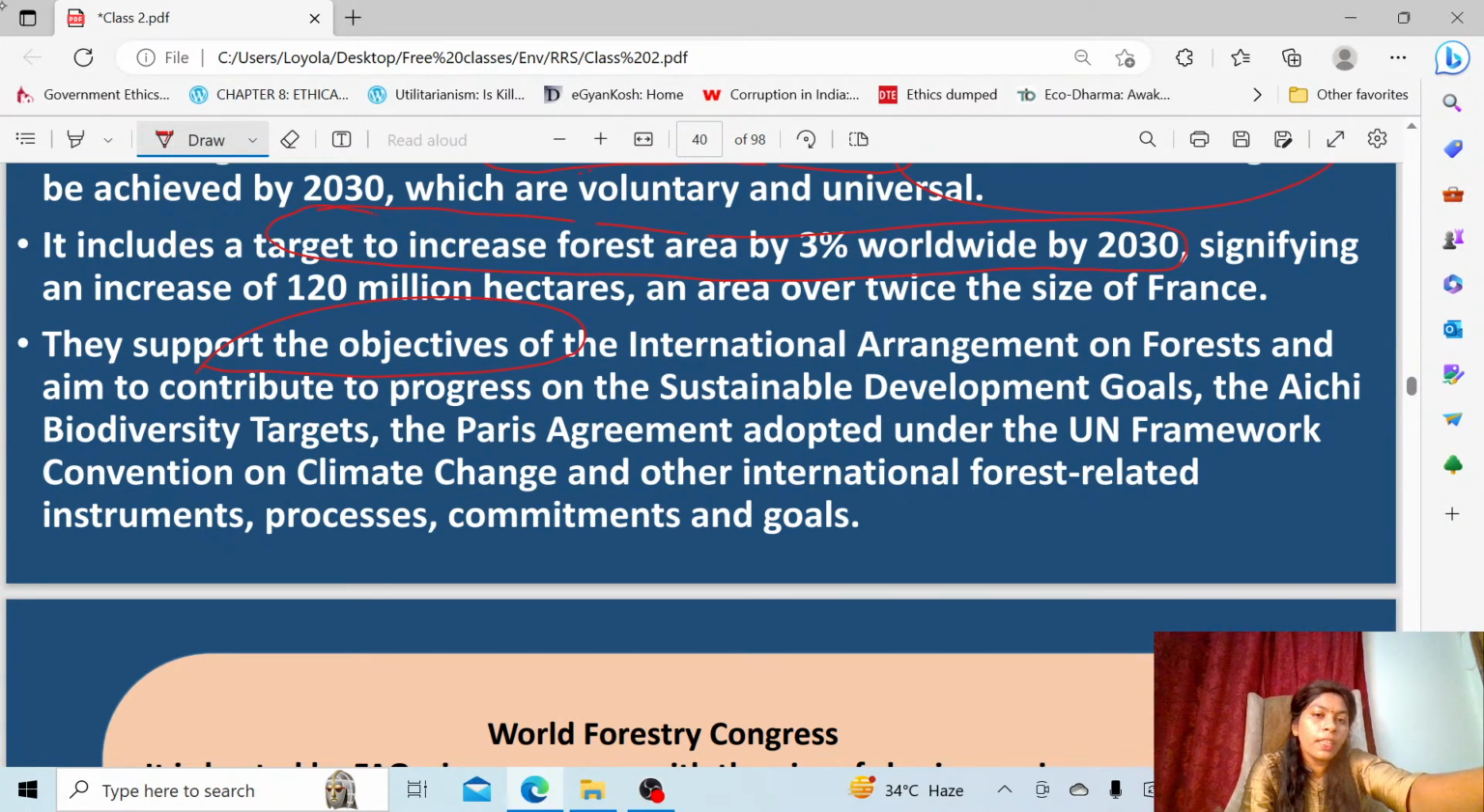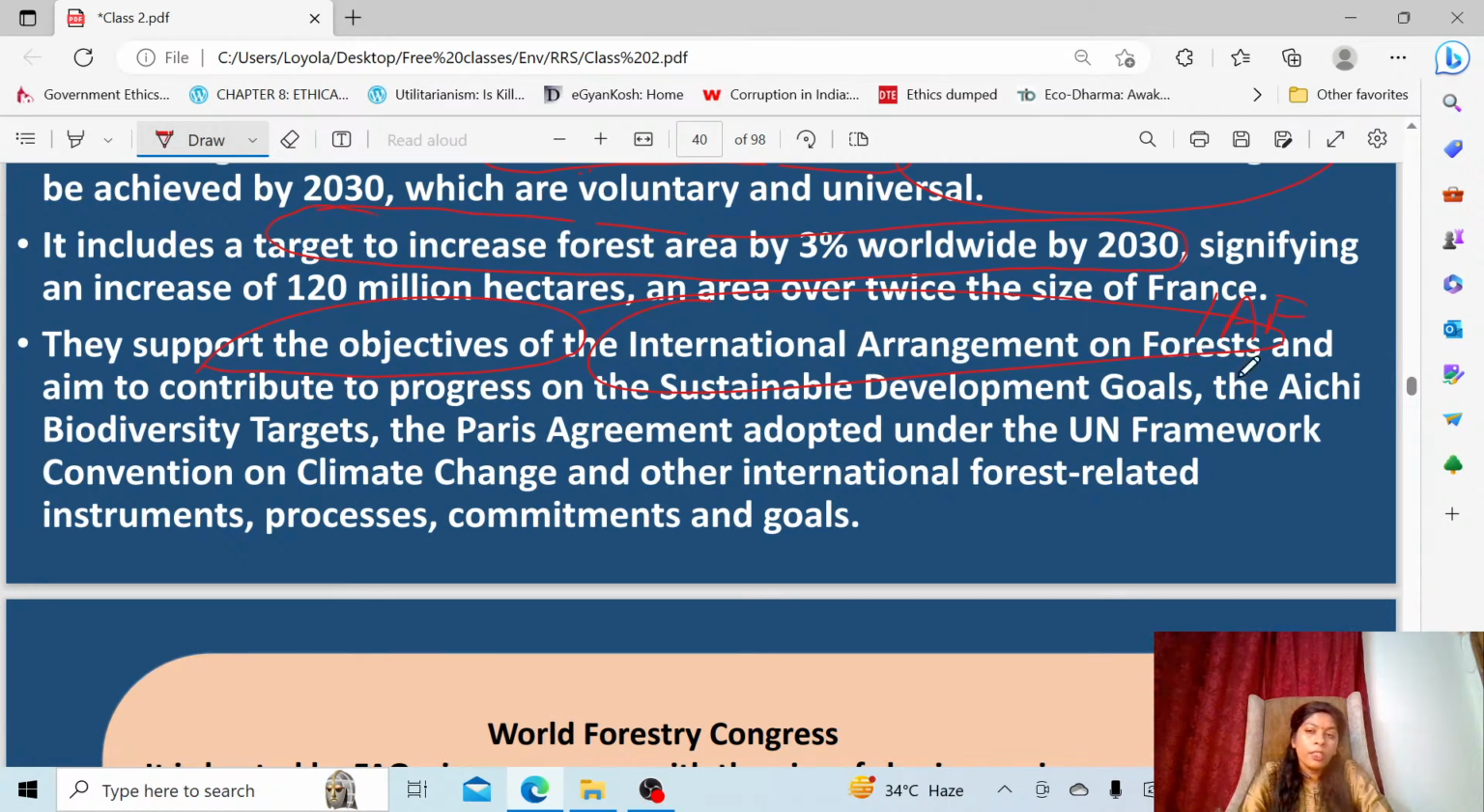The objective is supported by the International Arrangement on Forests, IAF. Mainly this is trying to achieve the Sustainable Development Goals. Not only that, the Aichi biodiversity targets have already expired. Now we are talking about the Global Biodiversity Framework, and the Paris Agreement also, under the UN conventions.